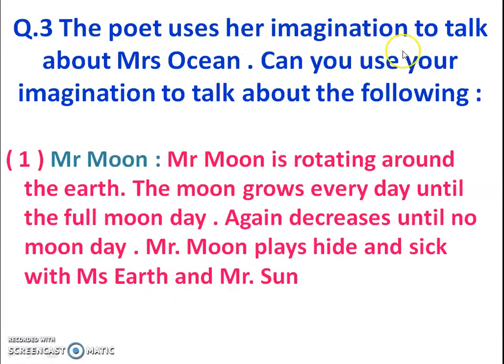Question number 3. The poet uses her imagination to talk about Mrs. Ocean. Can you use your imagination to talk about the following? First is Mr. Moon. Mr. Moon is rotating around the earth. The moon grows every day until the full moon day, again decreases until no moon day. Mr. Moon plays hide and seek with Mrs. Earth and Mr. Sun.